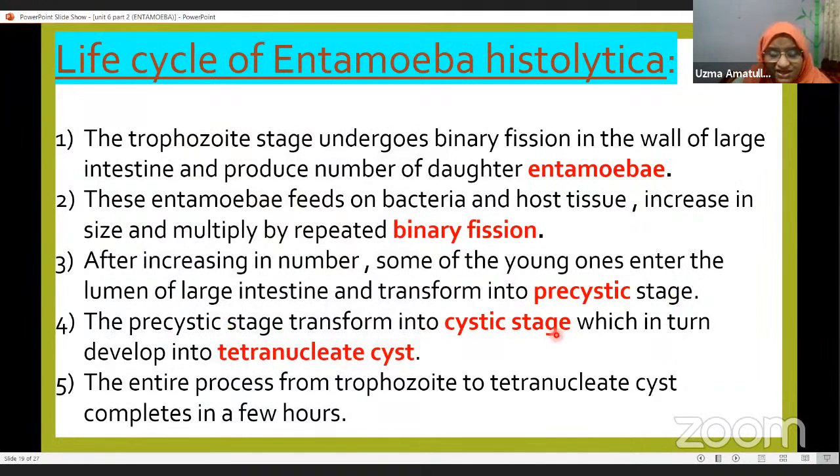The precystic stage transforms into the cystic stage, which in turn develops into a tetranucleate cyst. The entire process from trophozoite to tetranucleate cyst completes within a few hours.